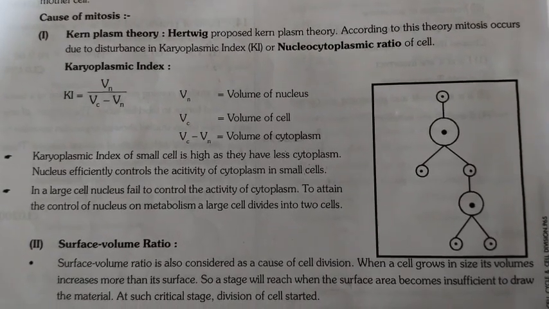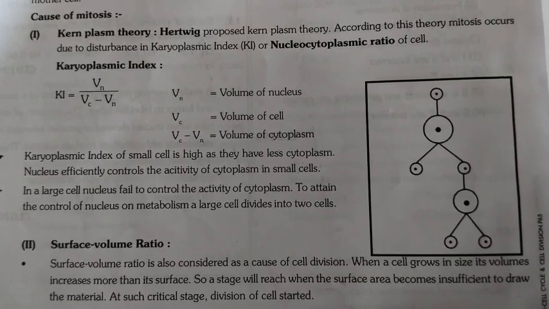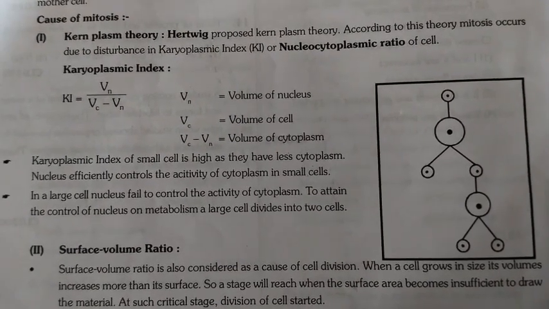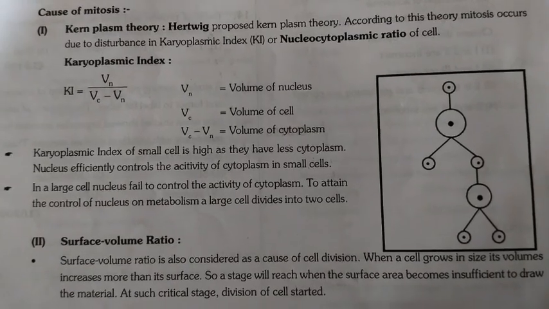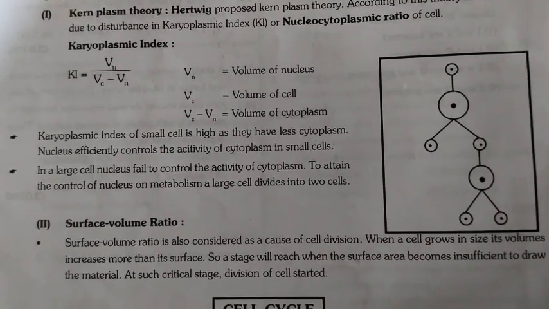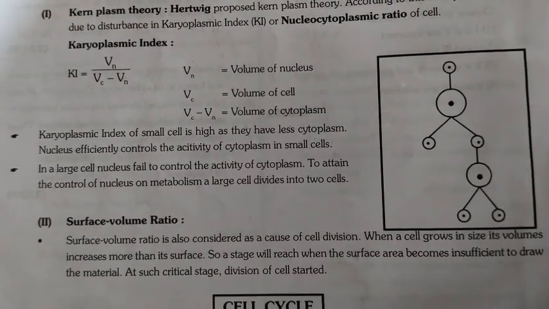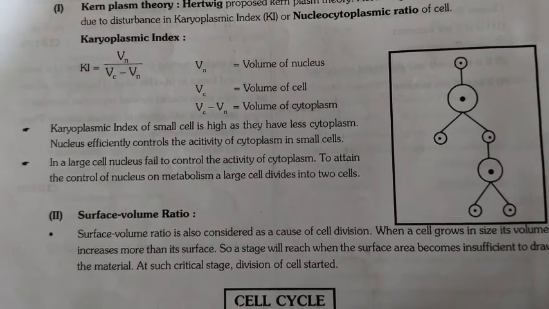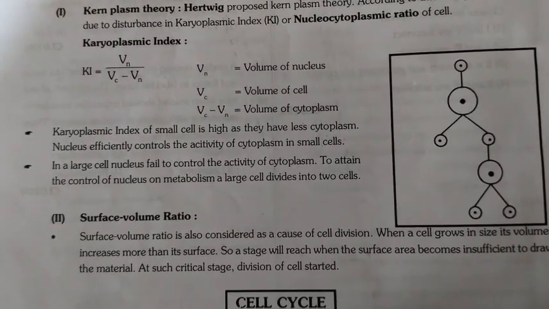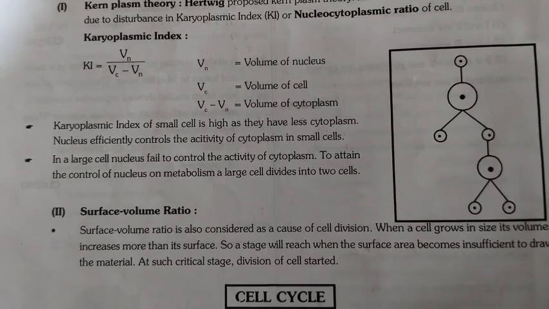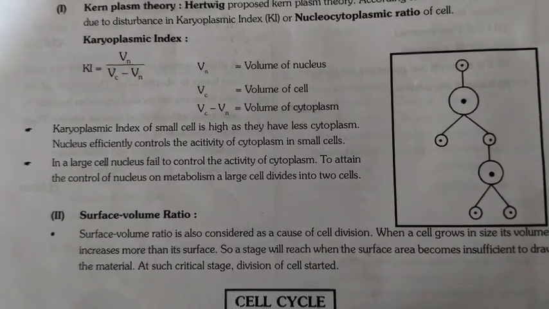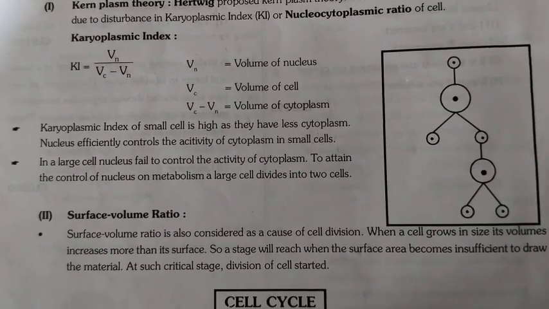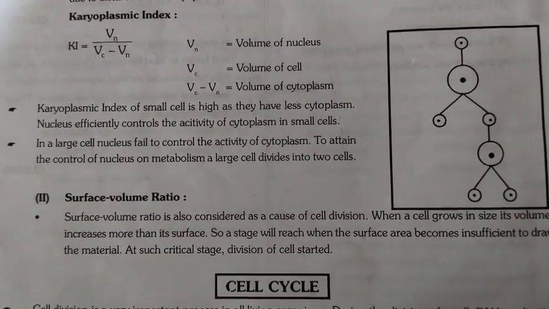Karyoplasmic index Ki is equal to Vn by Vc minus Vn. Vn is equal to volume of nucleus. Vc is equal to volume of cell. Vc minus Vn is equal to volume of cytoplasm. Karyoplasmic index of a small cell is high as they have less cytoplasm. The nucleus efficiently controls the activity of cytoplasm in small cells. In a large cell, the nucleus fails to control the activity of cytoplasm. To attain control of the nucleus on metabolism, a large cell divides into two cells.